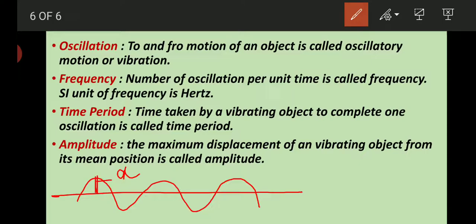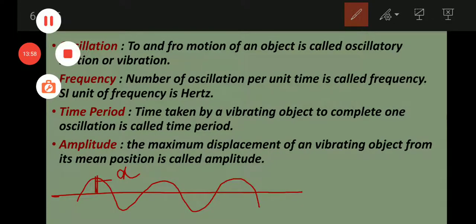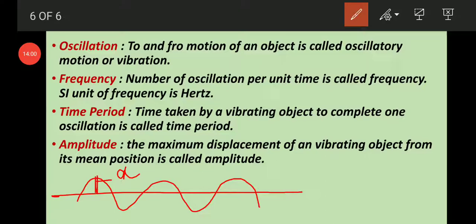Next day we will learn more about characteristics of sound: loudness and pitch, and quality or timbre. Today up to this much. Bye.